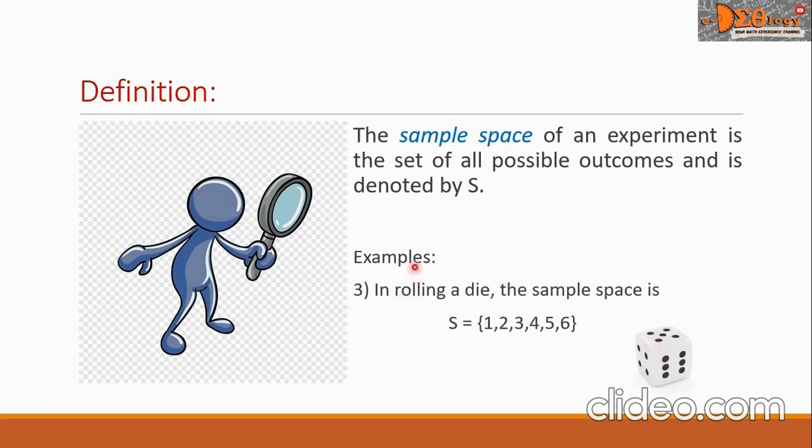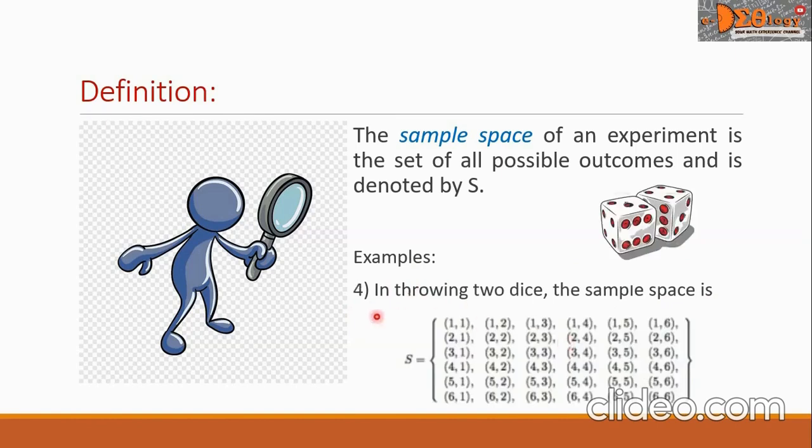Example 3, in rolling a die, the sample space is S equals 1, 2, 3, 4, 5, and 6. In throwing two dice, the sample space is given here. The sample space starts with 1, 1 and ends up into 6, 6.